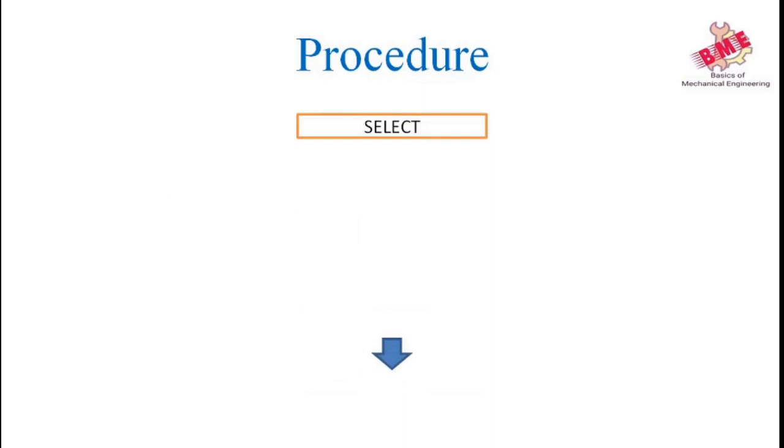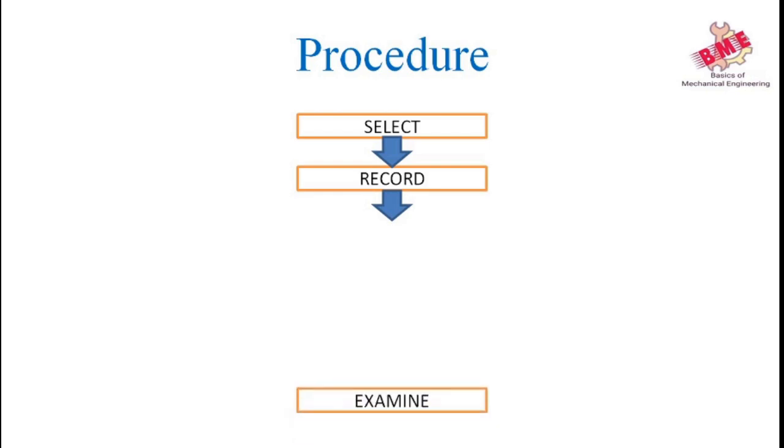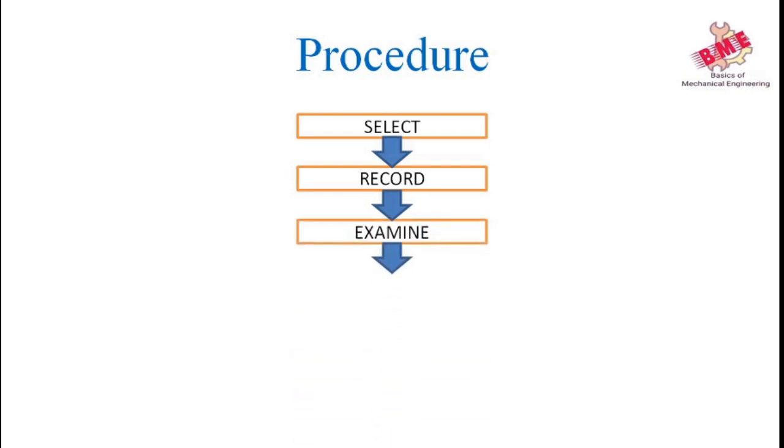Now we will see the procedure for work measurement. First step is select. Select the work for which the time study is to be carried out. After selecting, record. This step is for recording all relevant data related to the circumstances in which the work is done. Also record the methods and elements of activity in them. Next step is examine. Examine the recorded data and its elements critically to ensure that the most effective methods and motions are used. Also examine whether the productive elements are separated from the unproductive.